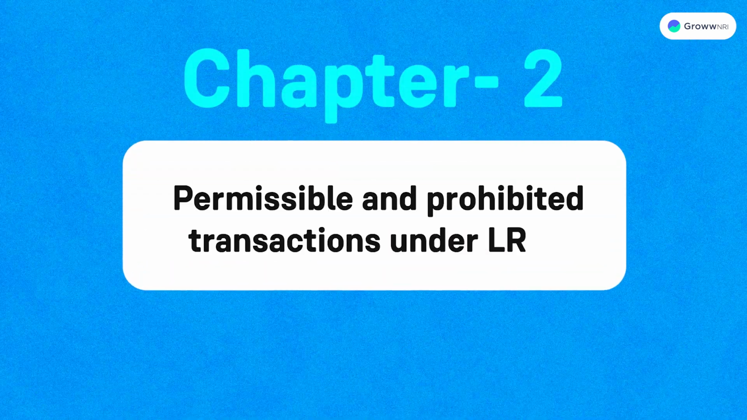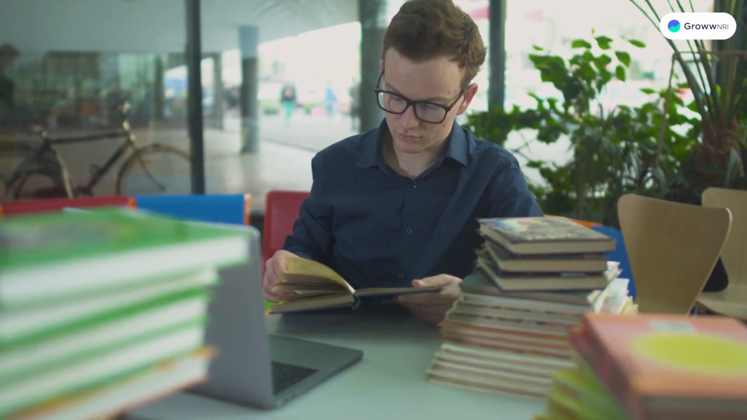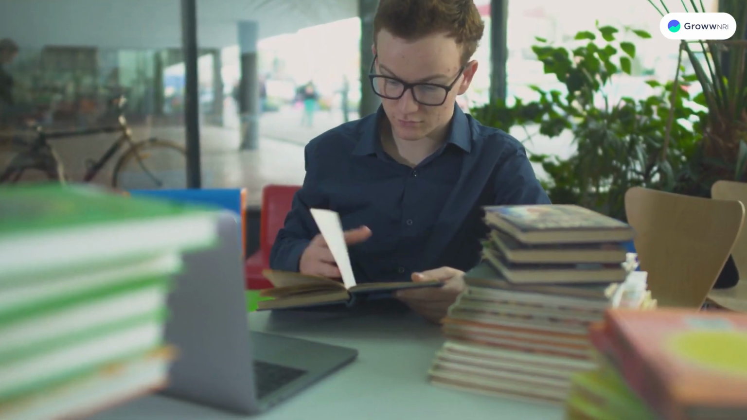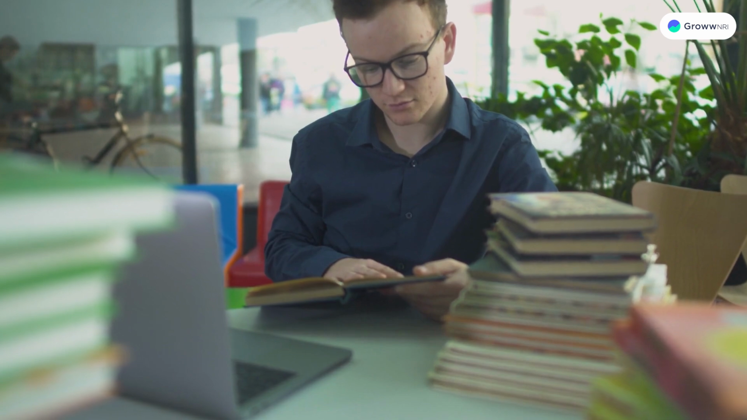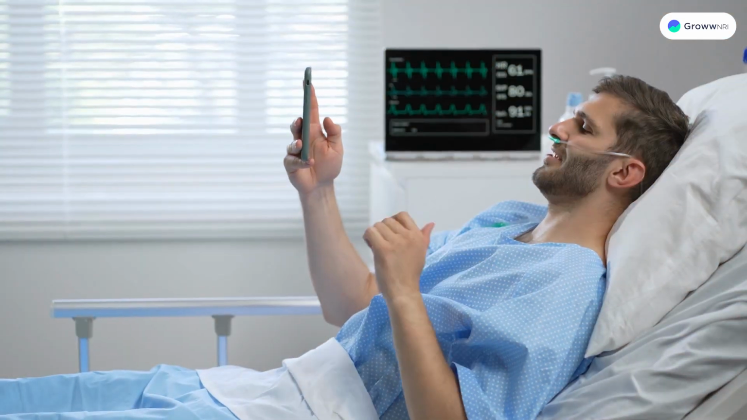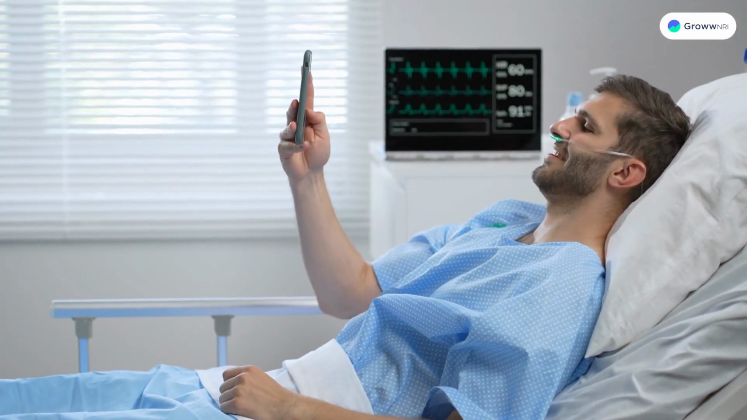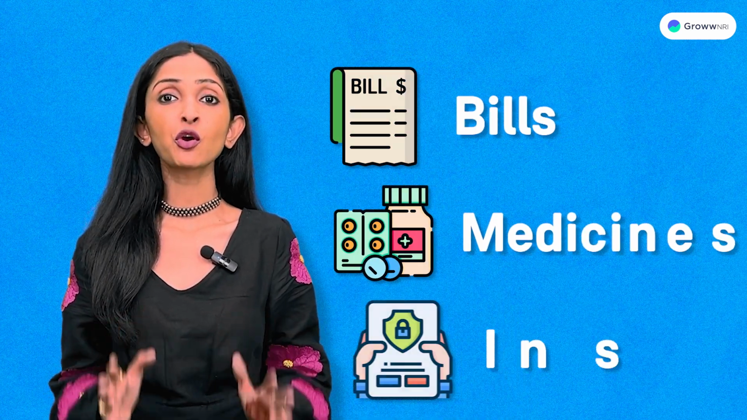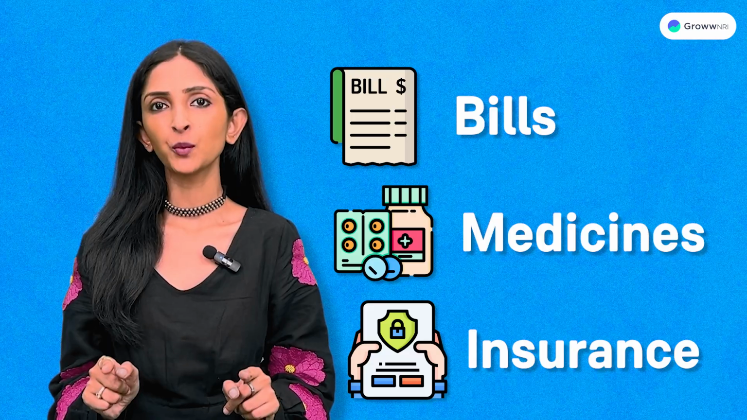Well, a seamless money transfer gateway doesn't mean you can send money from illegal or prohibited activities. Now let's discuss the permissible and prohibited transactions under LRS. Starting with permissible transactions, you can send your children's overseas tuition fees using LRS. Next, LRS grants medical treatment to families abroad. This means you can easily pay hospital bills, medicines, insurance, etc. for your loved ones living abroad.